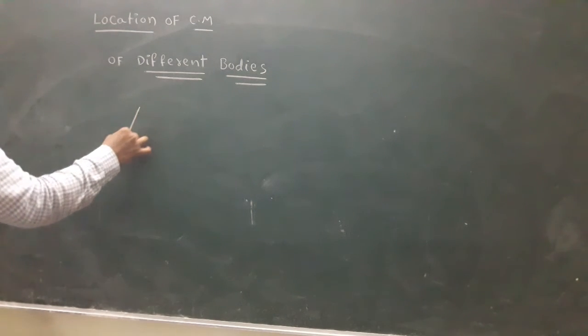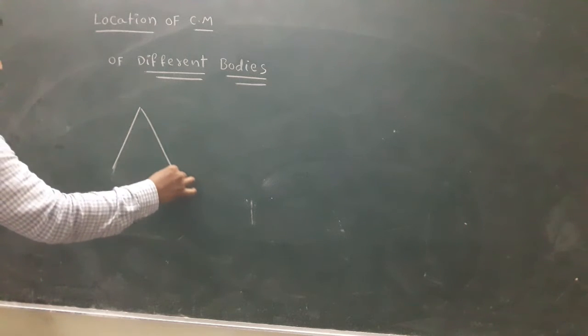Look here, all of you. For example, I take a triangle.